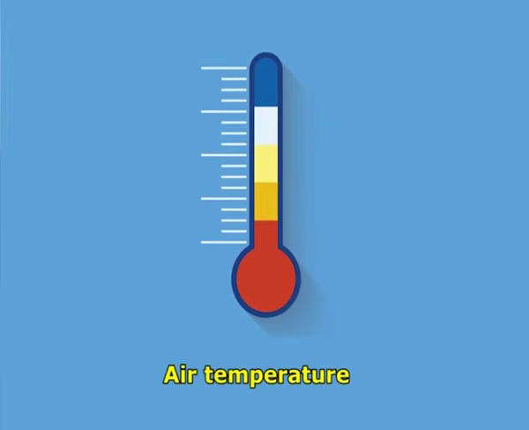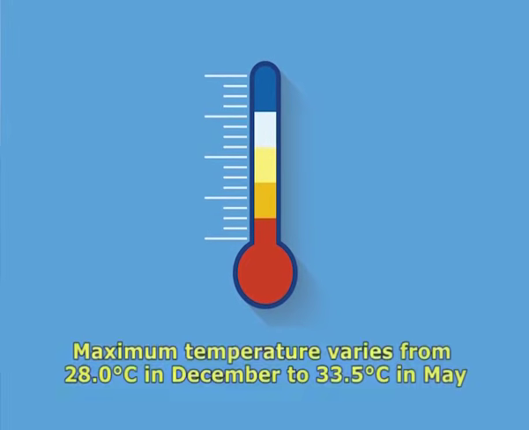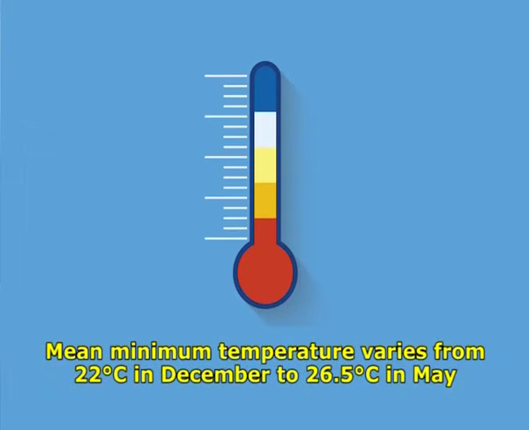There is not much fluctuation in the mean monthly air temperature. The monthly mean maximum temperature varies from 28.0 degrees centigrade in December to 33.5 degrees centigrade in May. The monthly mean minimum temperature varies from 22 degrees centigrade in December to 26.5 degrees centigrade in May.